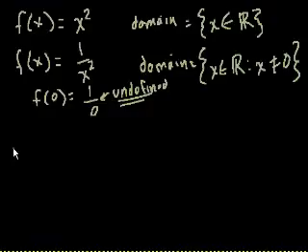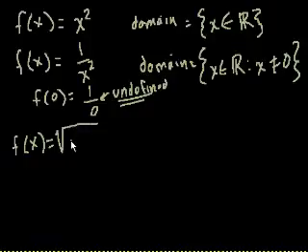Let's do a couple more ones. Let's say f of x is equal to the square root of x minus 3. So up here we said, well, this function isn't defined when we get a 0 in the denominator. Well, what's interesting about this function? Can we take a square root of a negative number? Well, until we learn about imaginary and complex numbers, we can't.